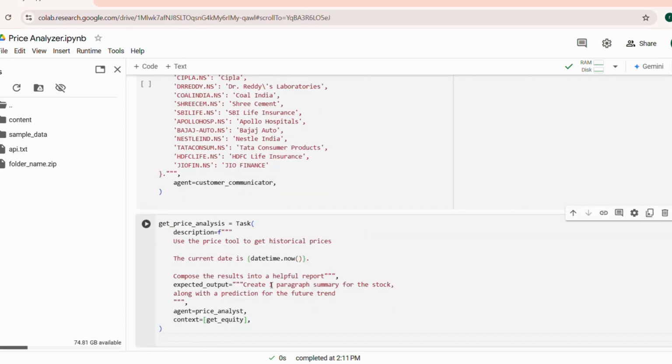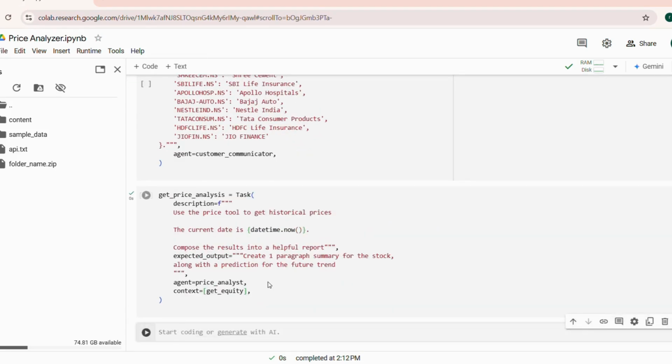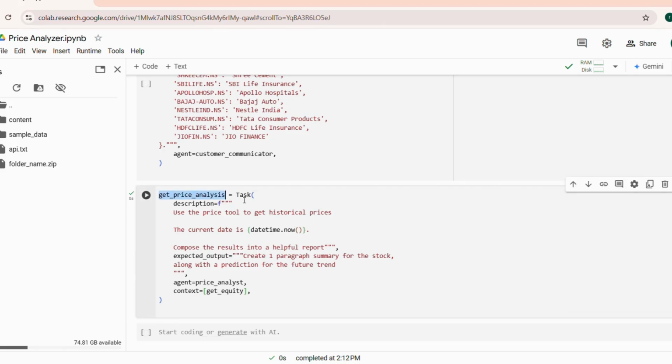The Get Price analysis is the task of the price analyst agent. It pulls the historical stock prices, summarizes trends, and provides a future trend prediction. It uses the stock symbol from the previous Get Equity task.